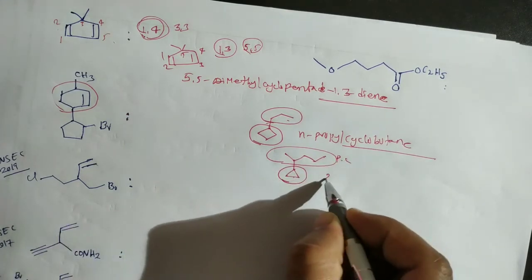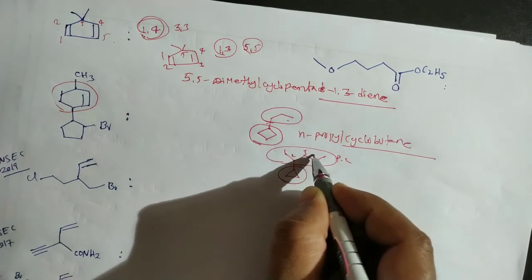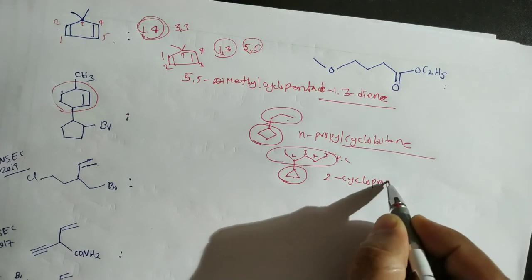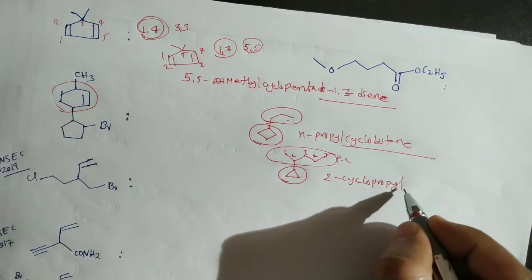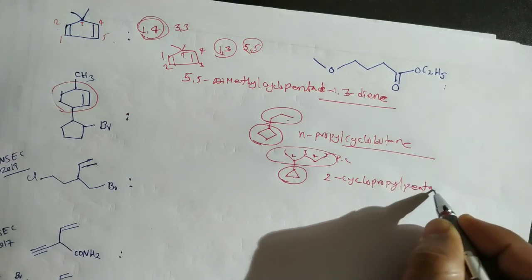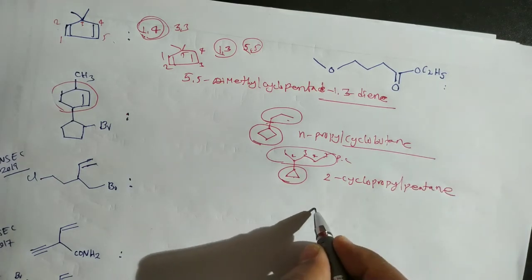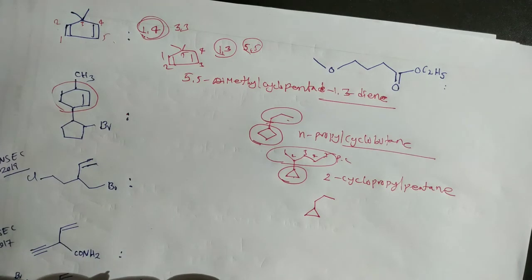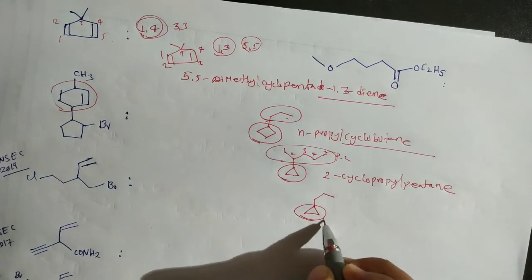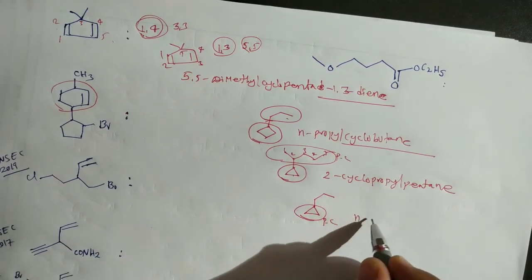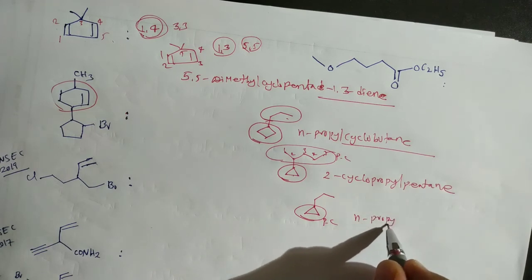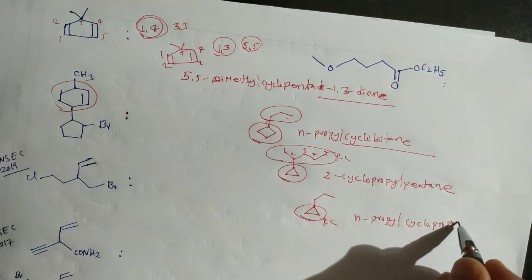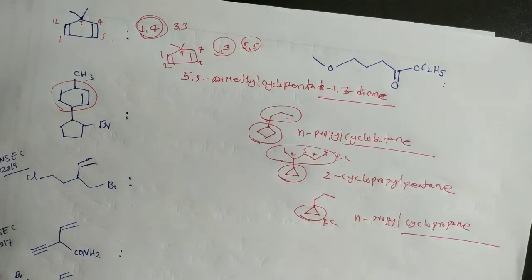Now it is a cyclopropyl, that means 1, 2, 3, 4, 5, so 2-cyclopropylpentane. Suppose there is an equal number of carbons, then the cyclic chain is treated as the parent chain. So this is N-propylcyclopropane, that's it.